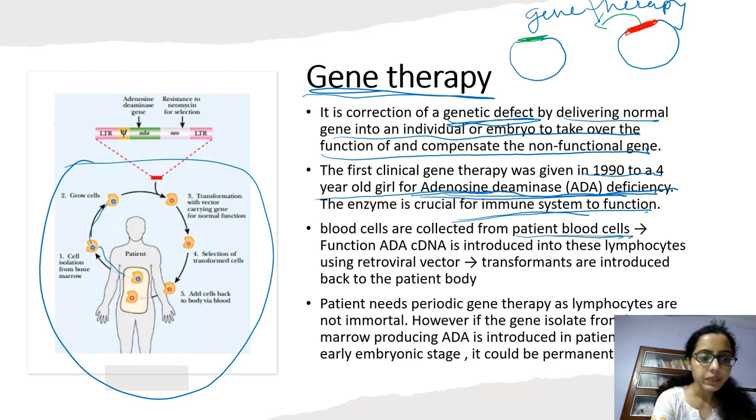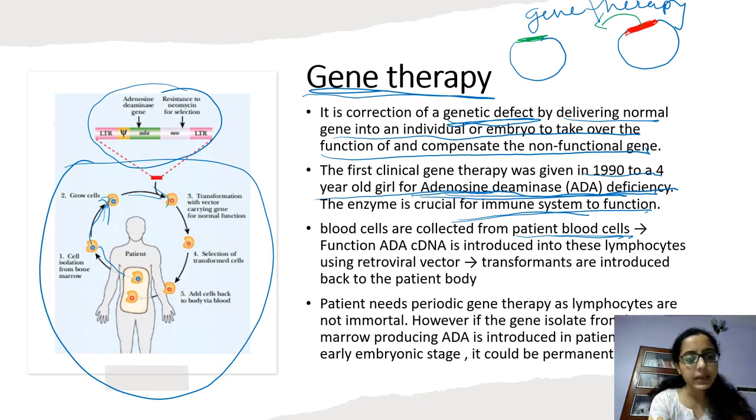Then the cells are grown first of all, and for this particular ADA deficiency, the ADA functional gene is added by rDNA technology, and then these are combined with the patient's lymphocyte. Then transformants are selected. Then these transformants are given back to the patient, and this is how the treatment is done.